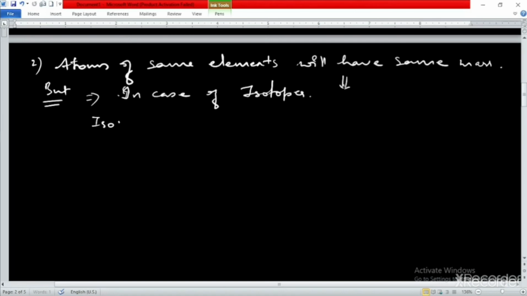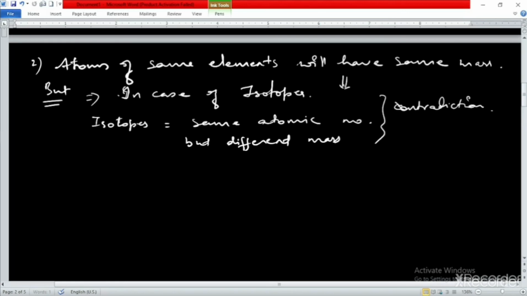Now again this creates a contradiction to the hypothesis that atoms of the same element have the same masses. When we are talking about isotopes, we are talking about the same element, which means the same atomic number.